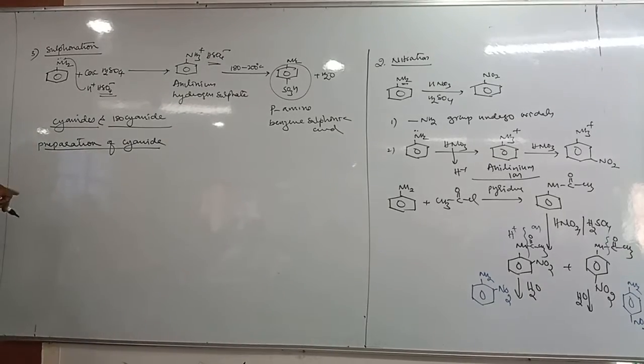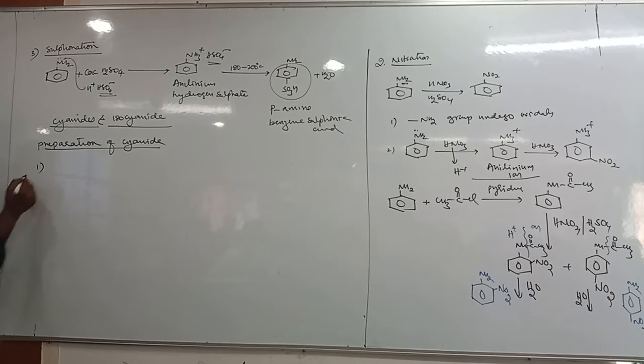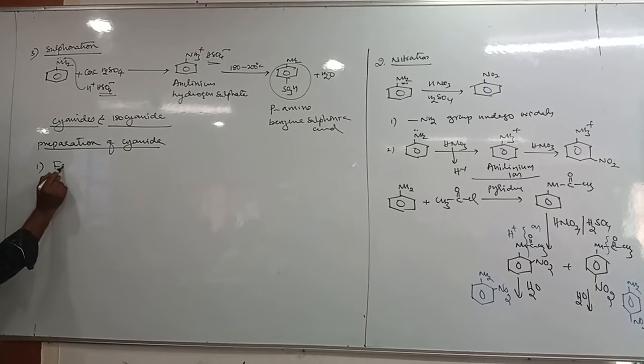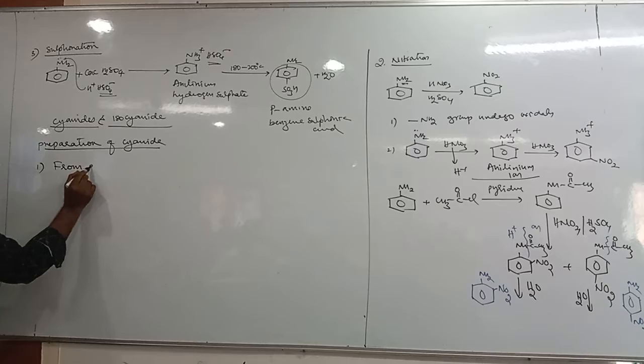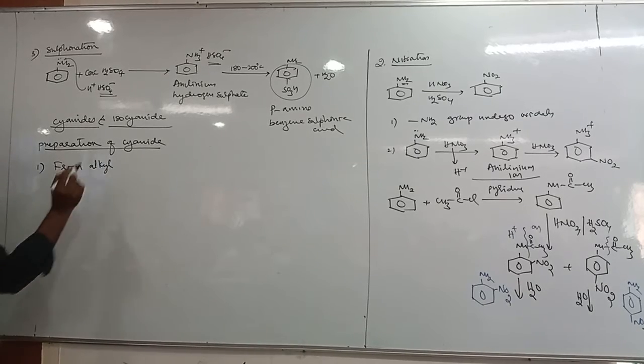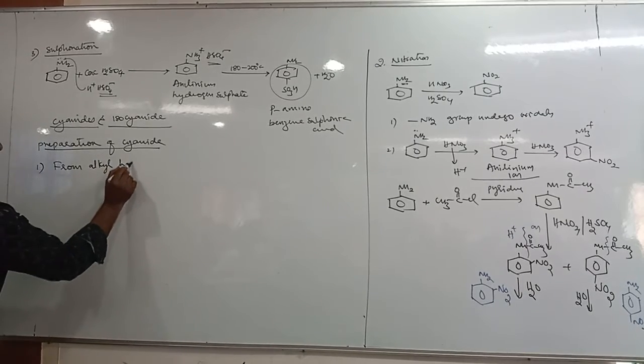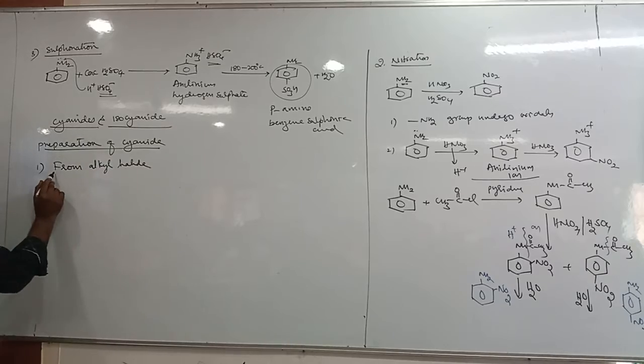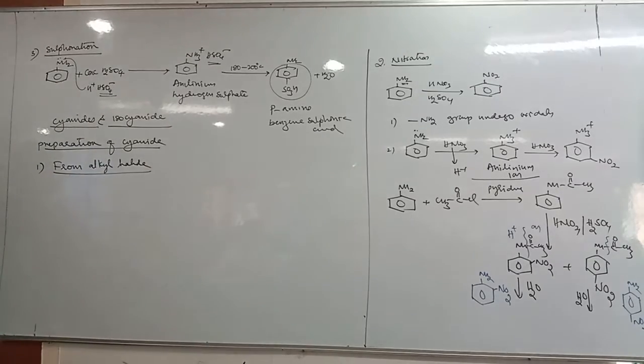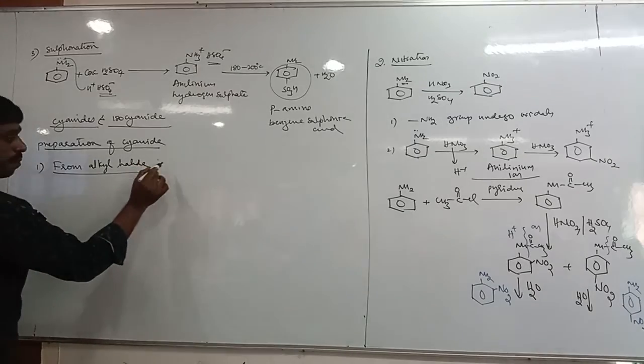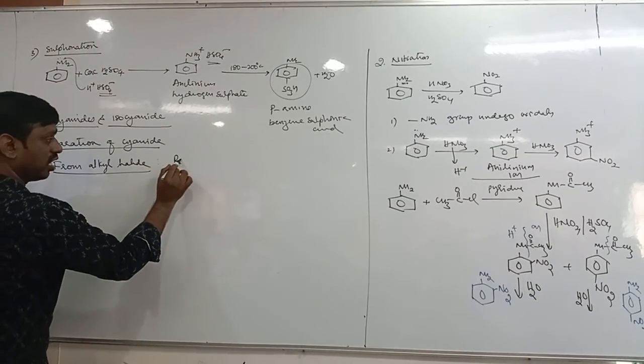Almost all preparations we have studied in this topic, except one from alkyl halide. Very simple and very important. So how do you prepare alkyl cyanide from alkyl halide? Let us take alkyl halide as RX.